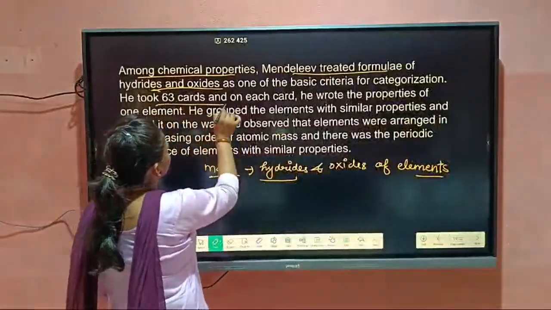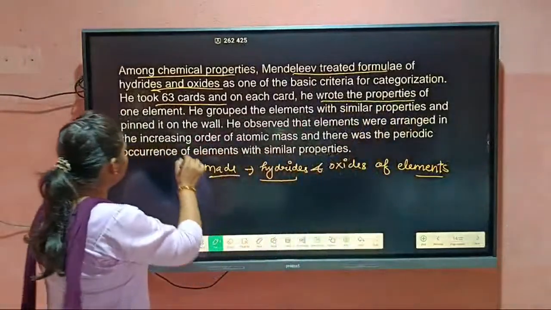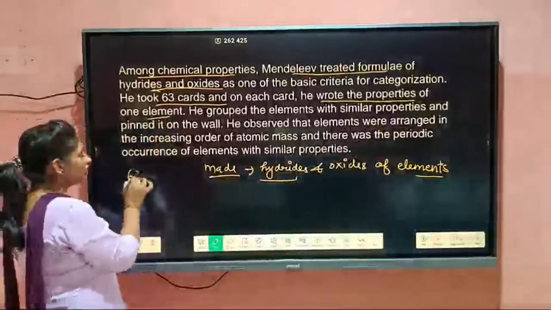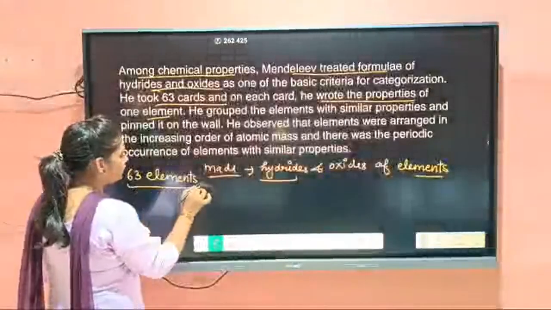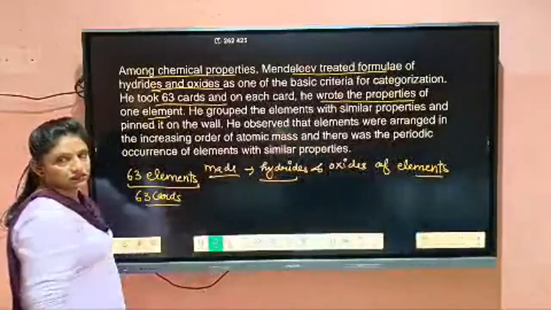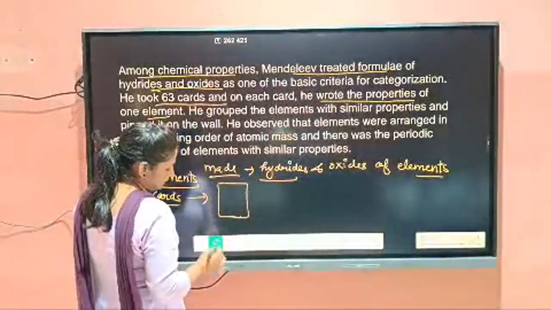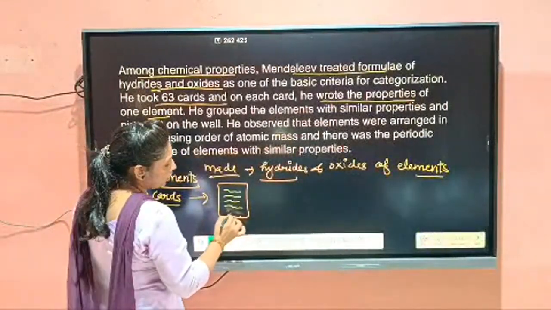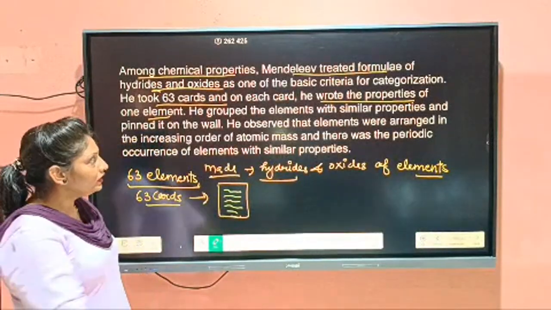He took 63 cards and on each card he wrote the properties of one element, because at the time of Mendeleev, there were 63 elements discovered. So Mendeleev took 63 cards and wrote the properties of one element on one card.